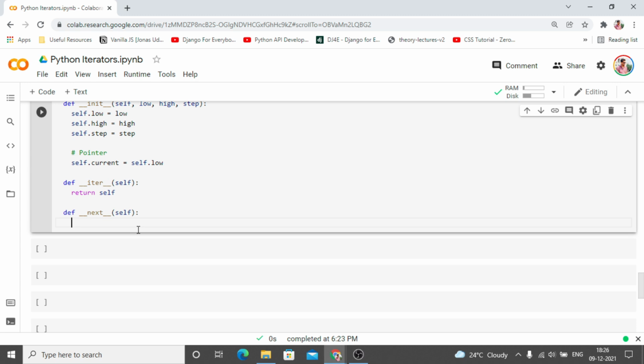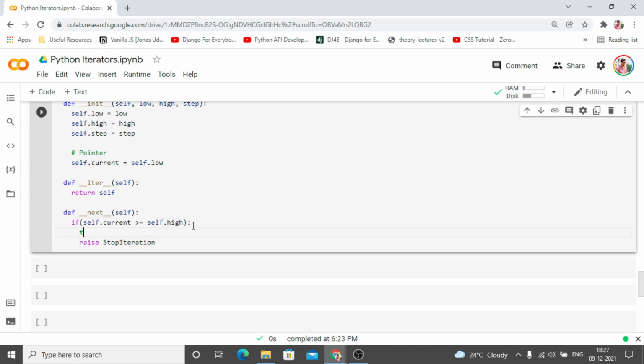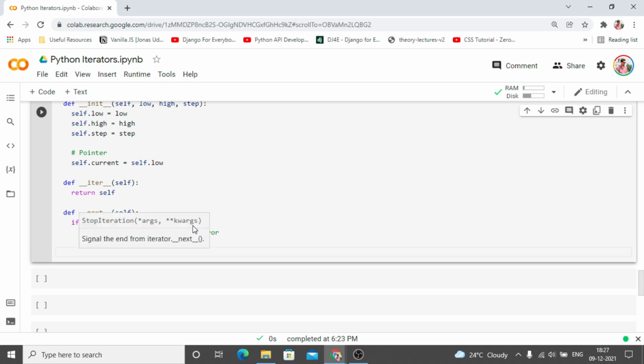So how are we going to tackle this? As always, let's first see when we are going to stop. When the current is greater than or equal to the high, it is going to stop. So raise StopIteration. It is going to raise the StopIteration error whenever self.current is greater than or equal to the high. I am taking the equal to as well. And it is very important to raise the error, otherwise it is going to run infinitely.